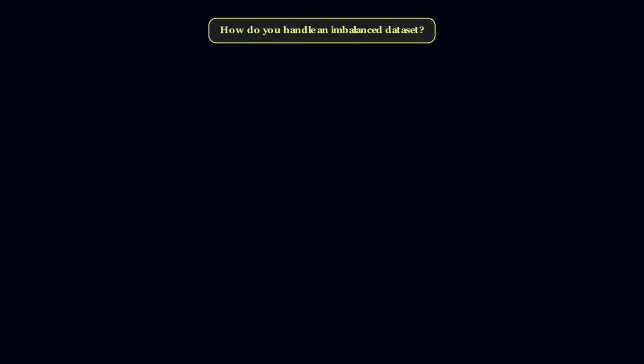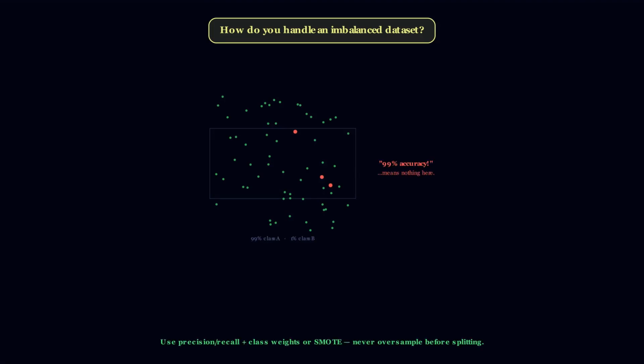Question 7. How do you handle an imbalanced dataset? First, stop trusting accuracy. 99% accuracy on a 1% fraud dataset means nothing. Use precision, recall, and the confusion matrix instead. Fix it with class weights or oversampling the minority class with SMOTE. Never oversample before splitting into train and test. That leaks information.